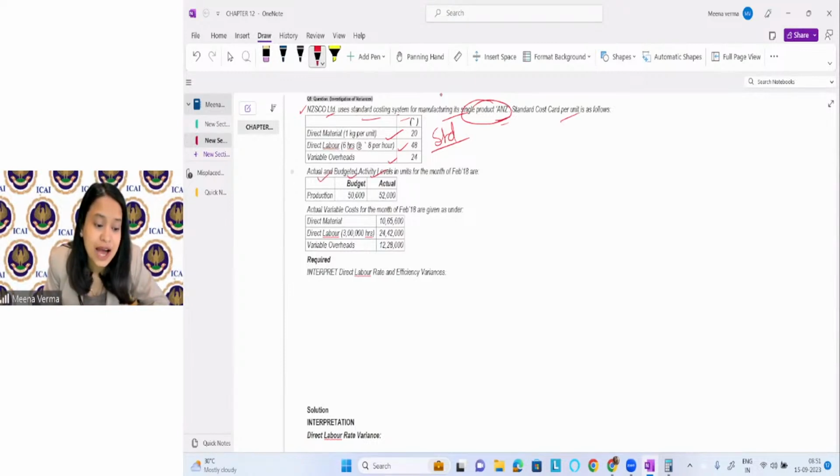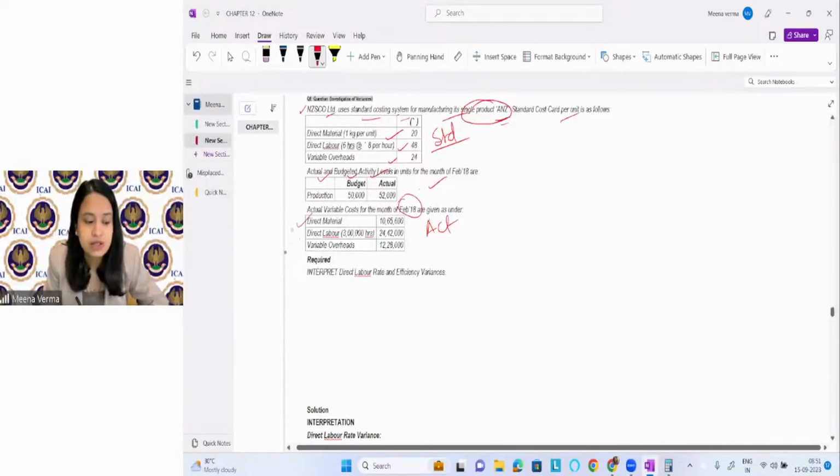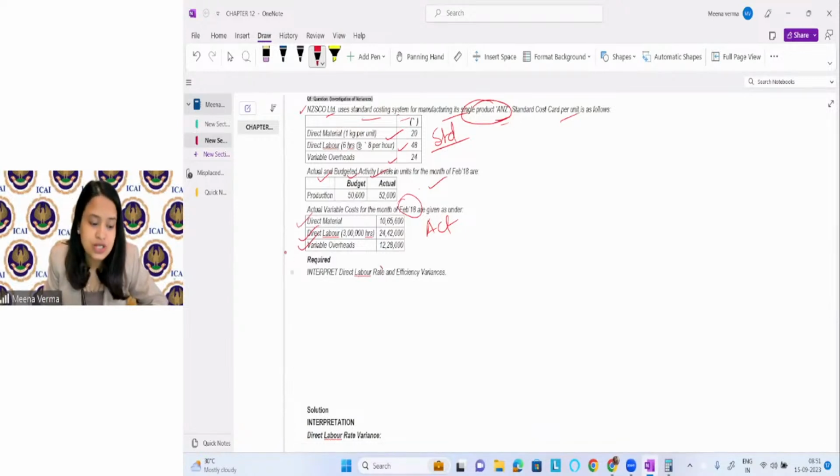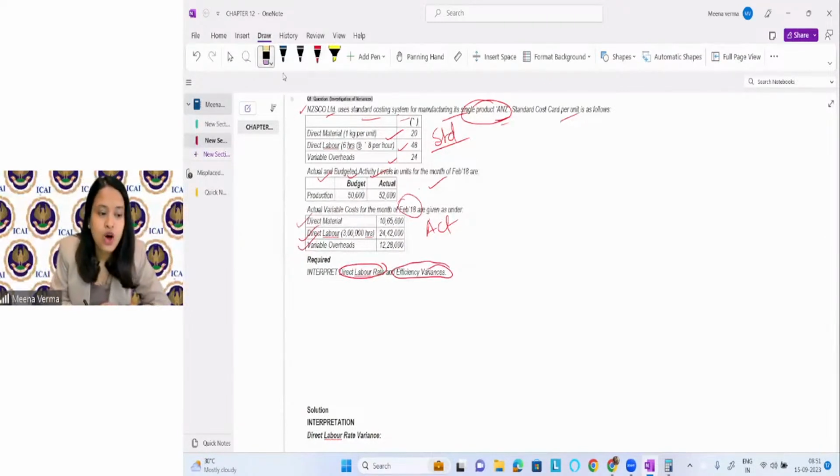Then what is given? Actual and budgeted activity is given here, right? So with the help of this, activity based costing variances can be calculated if they ask you. They're not asking, right? Okay, then the actual figure is also given, right? For the month of Feb, they have given you the actual figure. What is the material? What is the labor? What is the variable overhead? It's all given. Now the question is that they're asking you to find out the direct labor rate variance. They're asking you to find out the efficiency variances, right? Okay, let's find it quickly.